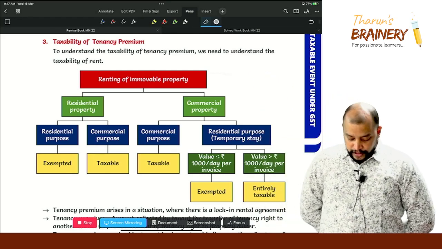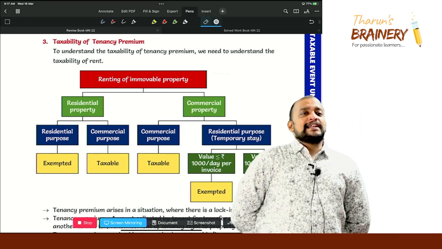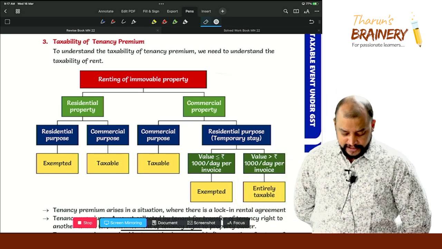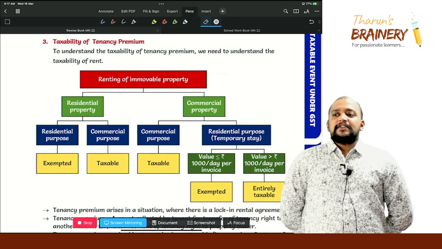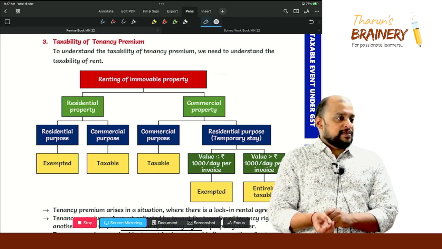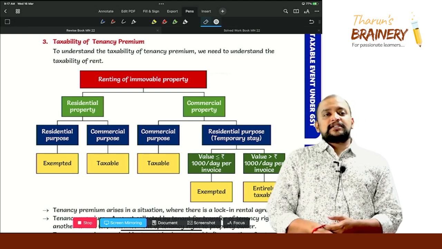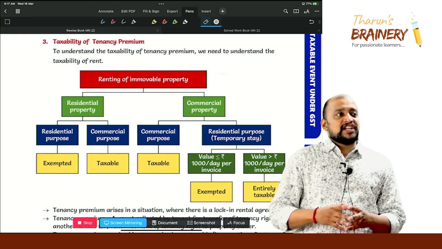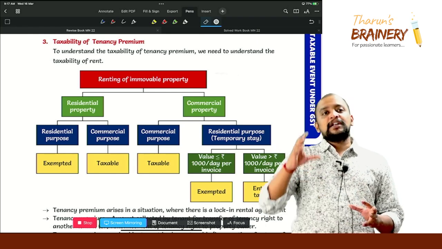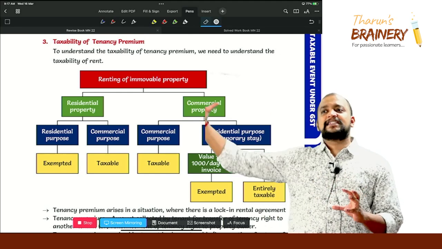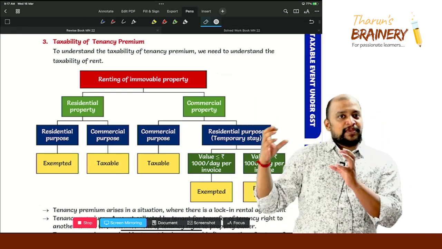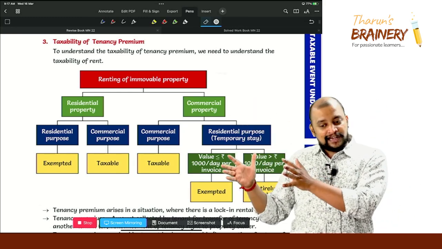Okay. Then look into the next area, tenancy premium, taxability of tenancy premium. Mark it as very, very important. First, we need to understand the taxability of renting of immobile property. Yesterday I told you that renting of immobile property, if it is for residential purpose, is exempted; for commercial purpose, it will be taxable, etc. Now look into this discussion first, because the taxability of the tenancy premium is connected to the taxability of the rent.